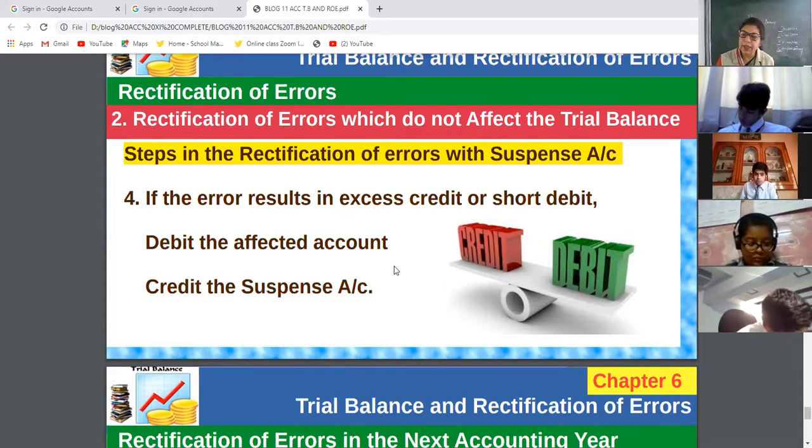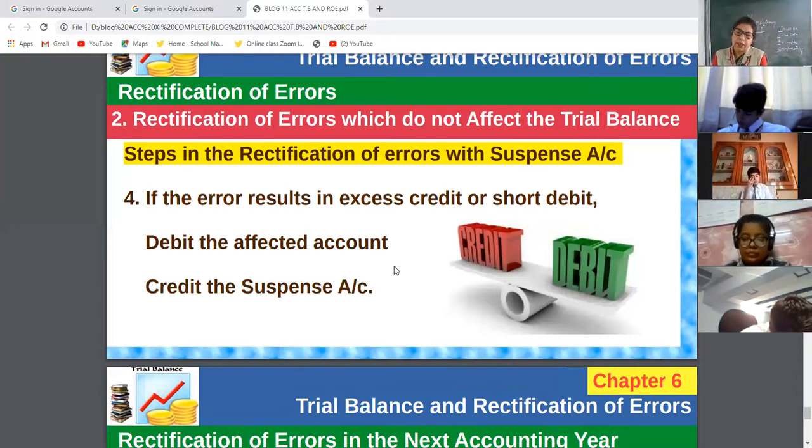So, one-sided errors means those errors. Tanish, please copy. Those errors which affect the total of trial balance are rectified with the help of suspense account. They occur in one account only, maybe overcasting, maybe undercasting in one account, wrong posting in one account.